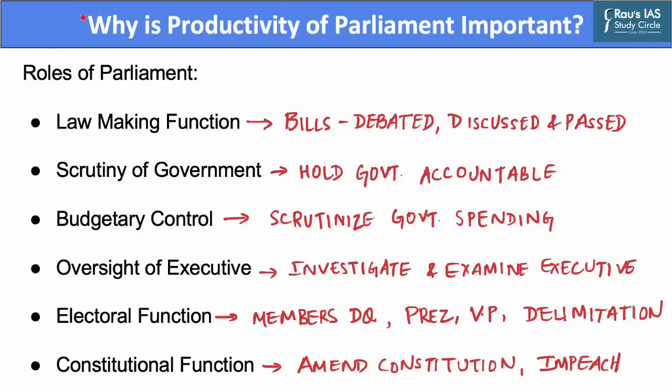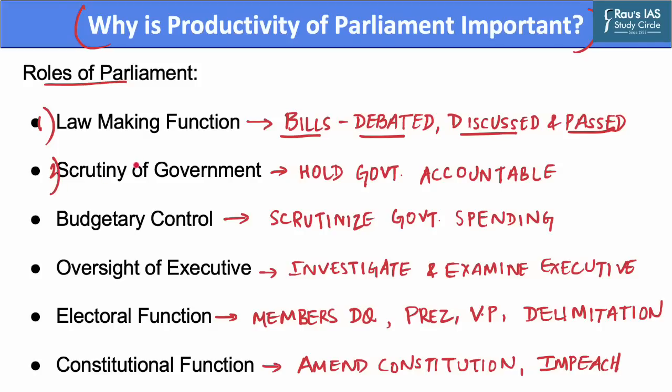Now let us discuss why the productivity of the Parliament is important. The Parliament of India is the supreme legislative body in the country. It is responsible for enacting laws and overseeing the functioning of the government. The roles of the Parliament include, first, the law-making function. The primary function of the Parliament is to make laws. Bills are thus introduced on the floor of the House. They are debated and discussed. After that only, they are passed as an Act of Parliament.